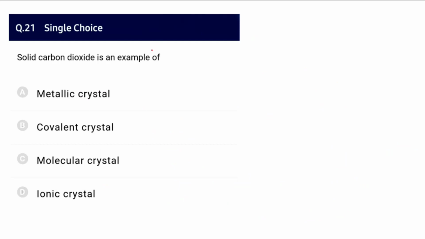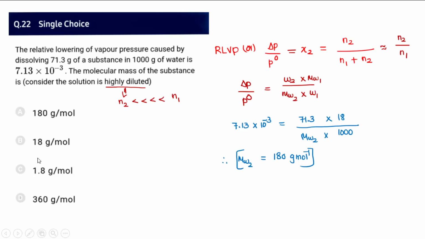And then solid carbon dioxide, yes, you are learning it from your theory. In the solid state, it belongs to a molecular crystal, a well-known and straightforward example.